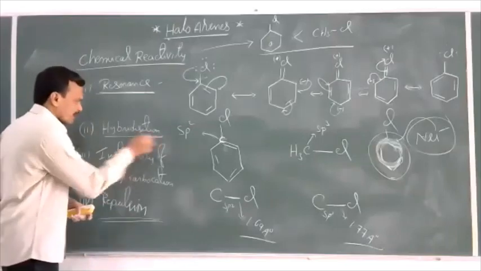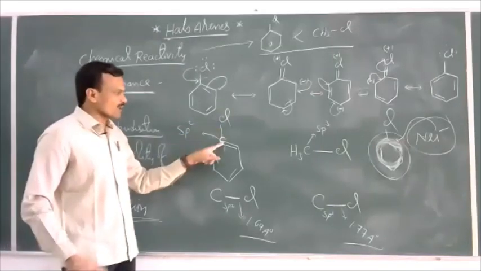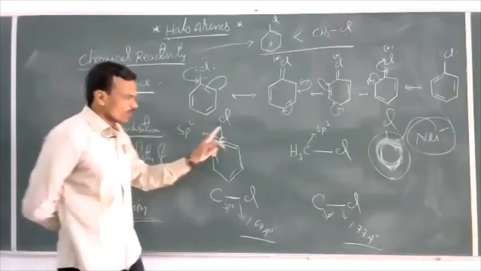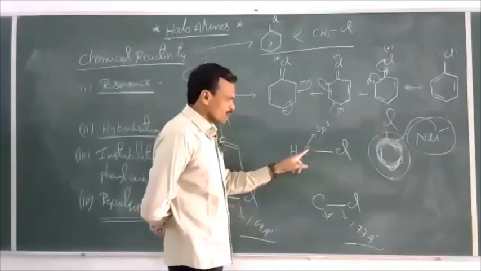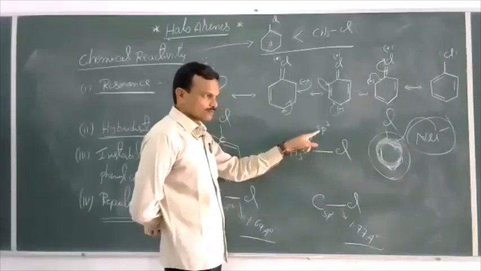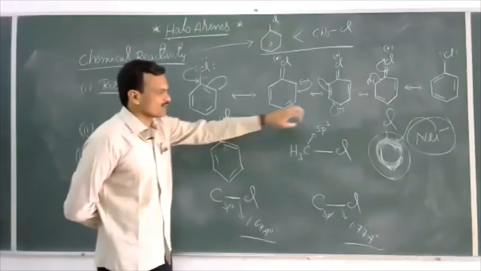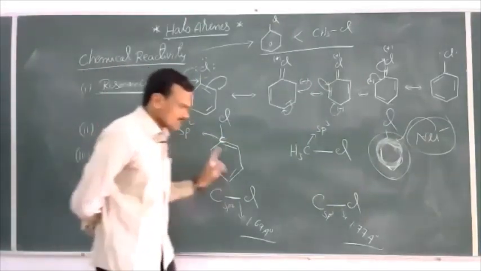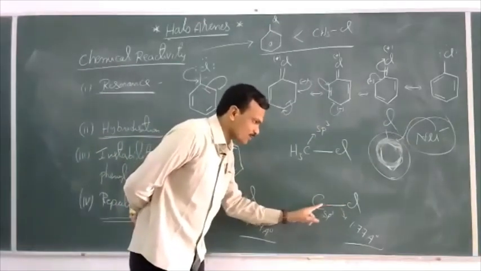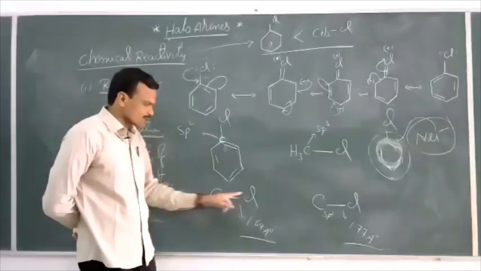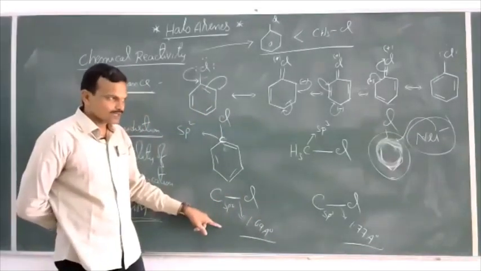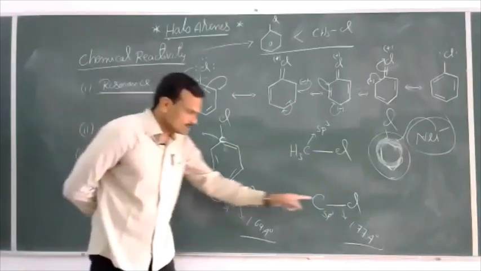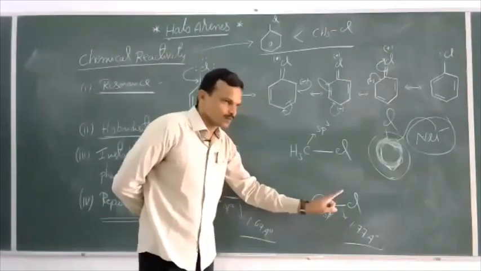Second one, with respect to hybridization. In haloarene, the carbon atom undergoes sp2 hybridization. Whereas in haloalkane, the carbon atom undergoes sp3 hybridization. As you know, the size of sp3 orbitals is more than the size of sp2 orbitals. The C-Cl bond length in haloalkane is more compared to the C-Cl bond length in haloarenes. Since here the bond length is less, it is less reactive. Since the bond length is more, this is more reactive.